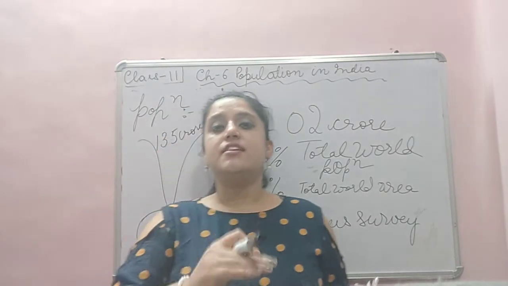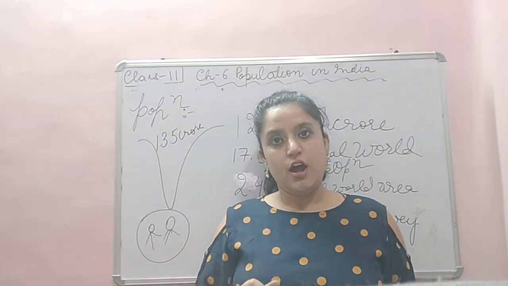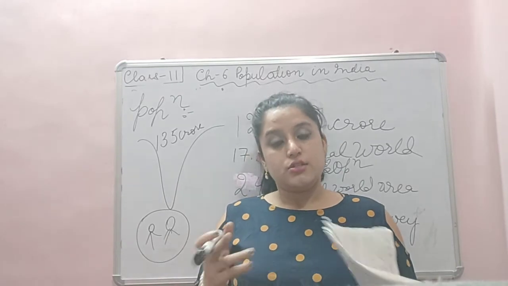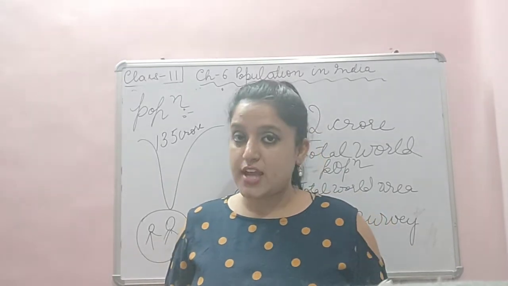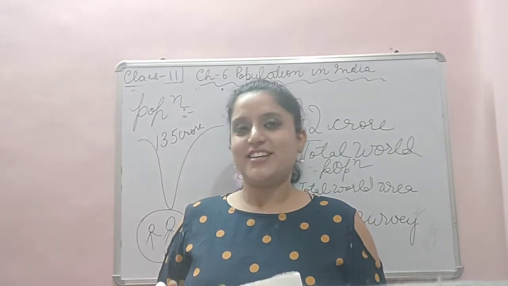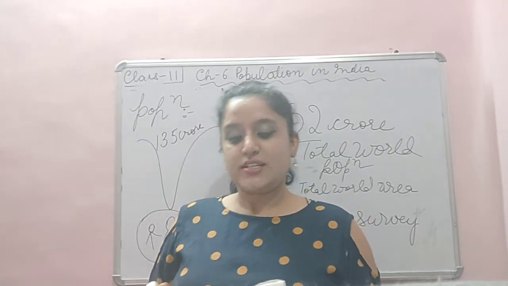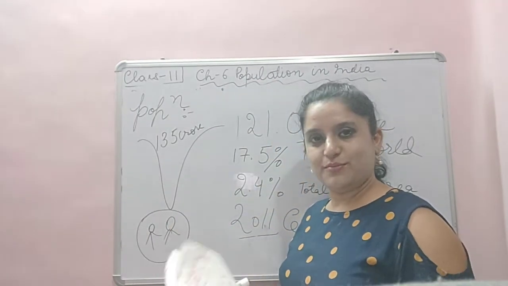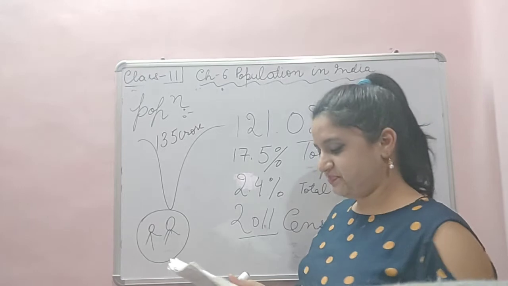At what stage underdeveloped countries are, and at what stage developed countries are in terms of population. So, stages, trends, causes of population, we are going to study all. It will be really enjoyable. Let's move ahead.